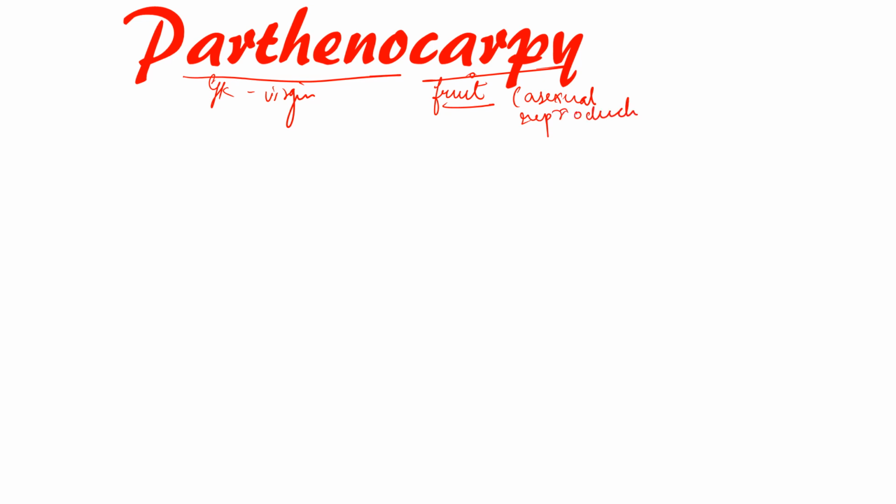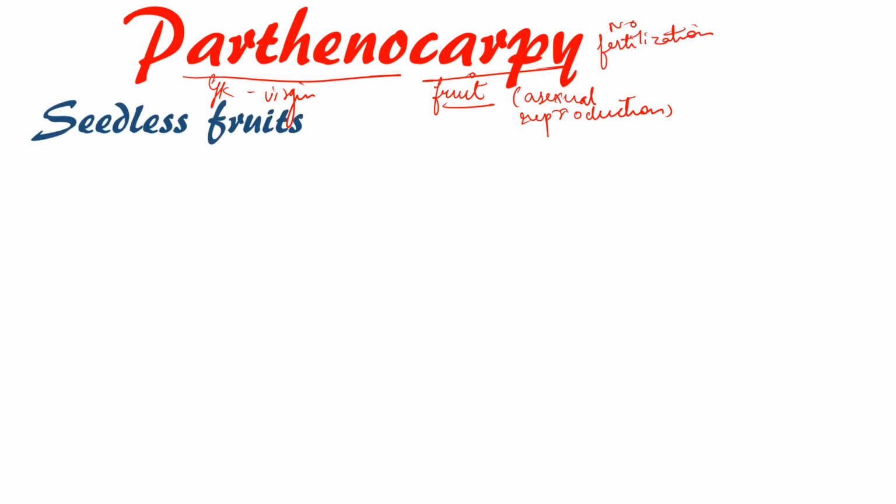Let's get started with the first, that is Parthenocarpy. The meaning of Partheno in Greek is virgin and the meaning of Carpy in Greek is fruit. So Parthenocarpy in Greek means virgin fruit. What is the meaning of that? That the fruit is made through asexual reproduction, that is, no fertilization has occurred during the production of the fruit. So that fruit is a seedless fruit. These kinds of fruits are seedless, they don't contain any kind of seeds.